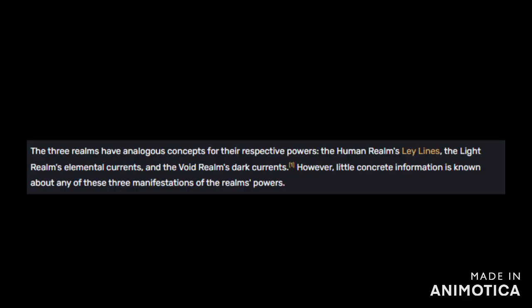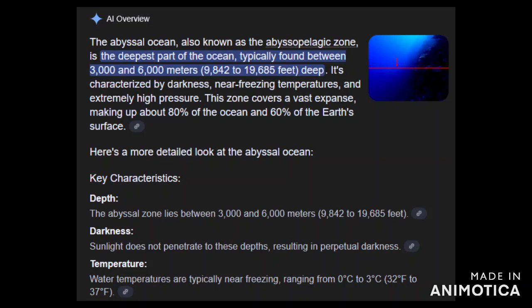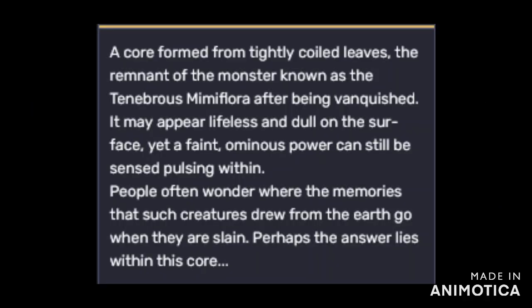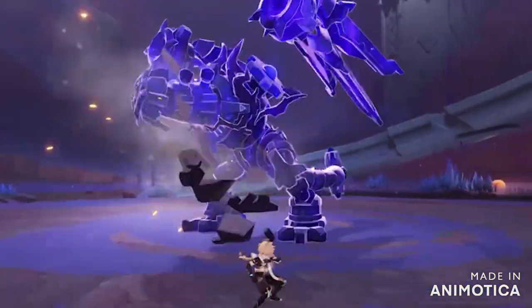On the wiki, it says that the human realm's ley lines are analogous to the dark currents within the abyss and the elemental currents within the light realm. Notice what it says there. It says current. That could be talking about electricity, liquid, or gas. All things must pass through the primordial sea first before going into the abyss, just like the ocean. Both the primordial sea and the abyss are stated to be a collective consciousness meshed together into one thing. The power of water is the ability to take any shape. Abyss mimics are capable of turning into anything. And the primordial sea is literally shown to be like water.